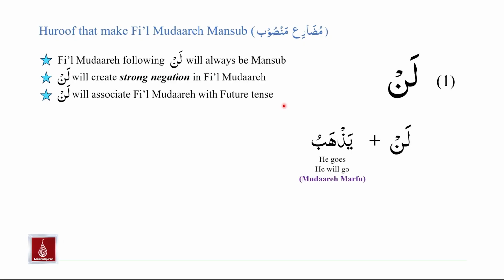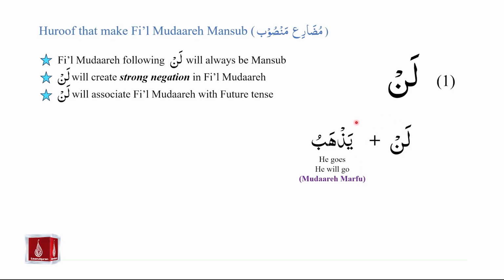Here we have the example of lan plus yazhabu. Please note that yazhabu is mudare marfu. It belongs to the fi'il mudare marfu table. Yazhabu can be translated as he goes or he will go. So for yazhabu, we know that it is marfu, and we know that it is either translated in the present tense or in the future tense. So let us see what will be the effect of adding lan to yazhabu.